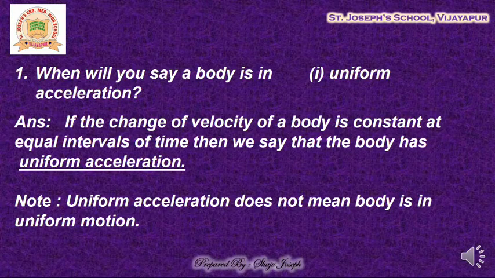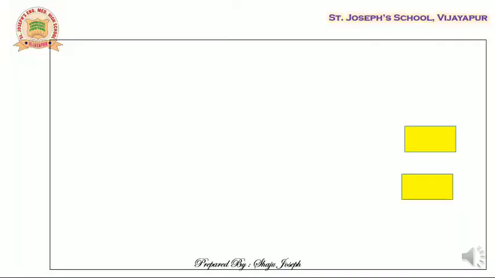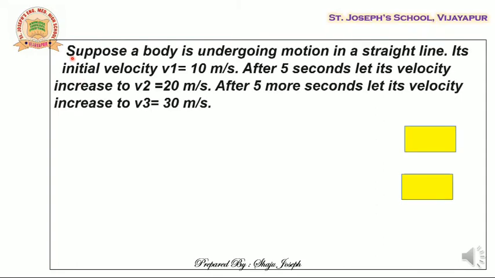See, to understand this sentence, meaning equal intervals of time, within that the change of velocity of the body is constant. What do you mean by that? To understand this, we'll take an example. Suppose a body is undergoing motion in a straight line, meaning the direction does not change. In that case, the speed and velocity both will be same.